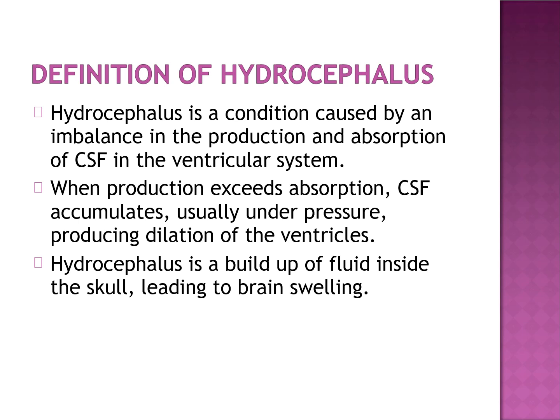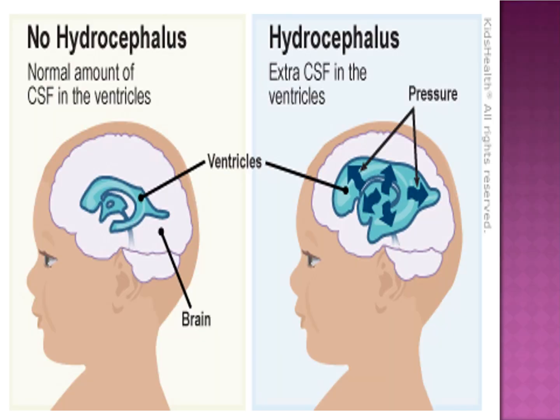When the production exceeds, the CSF accumulates, usually under pressure, causing dilatation of the ventricles. Another definition is buildup of fluid inside the skull leading to brain swelling. In the slide, you can see a normal brain with normal ventricles and no hydrocephalus. Here you can see dilated ventricles with the collection of CSF within the ventricular system leading to hydrocephalus.